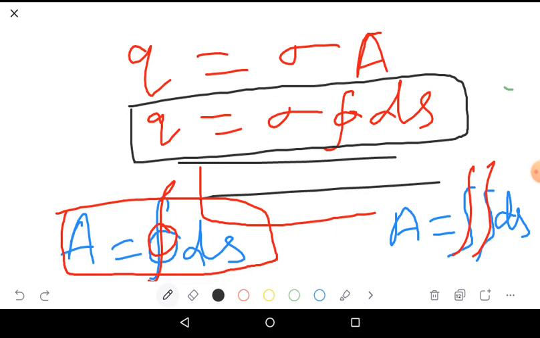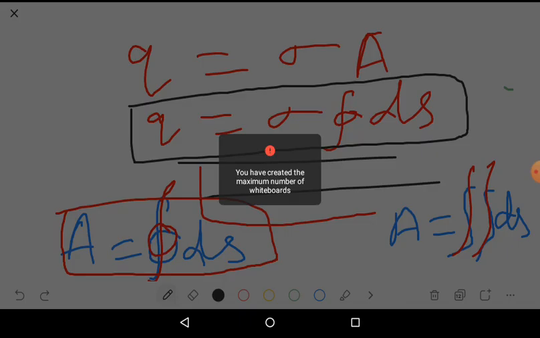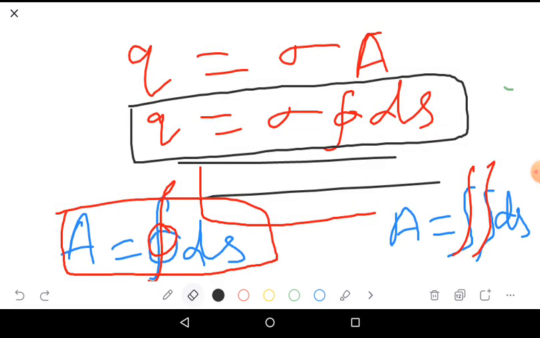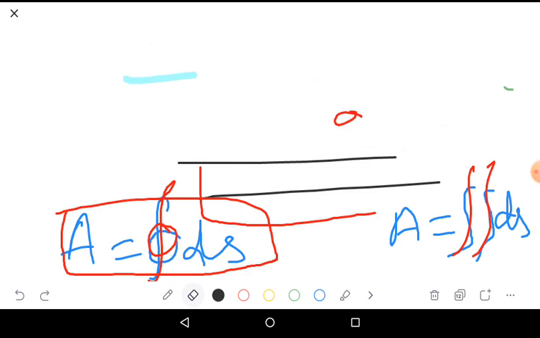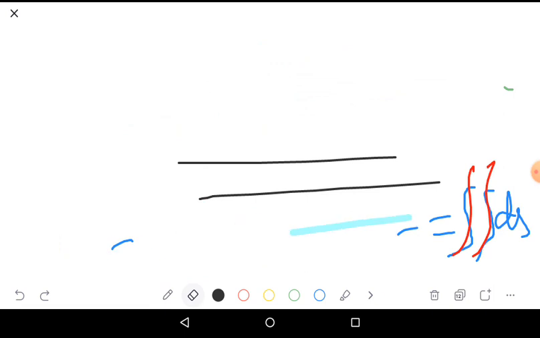So far, we have discussed charge densities on the line and charge densities on the surface, the closed surface. For a closed surface, we can take any metal plate, metal sphere, metal cylinder, or disc. Totally we have discussed two topics only.